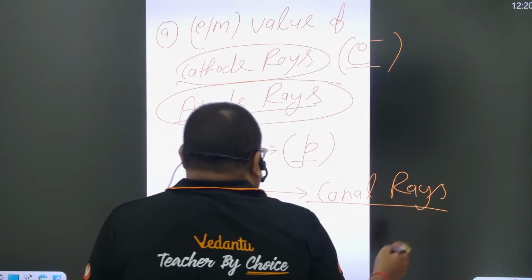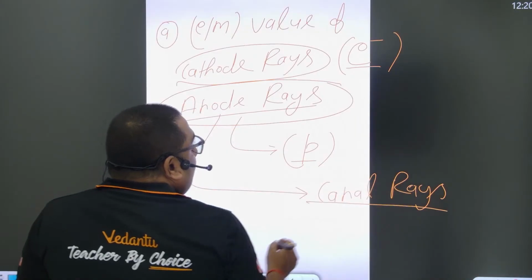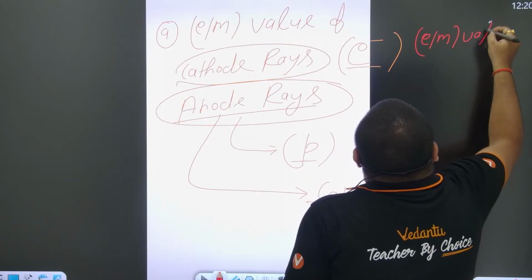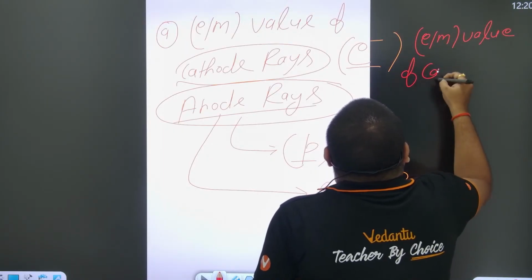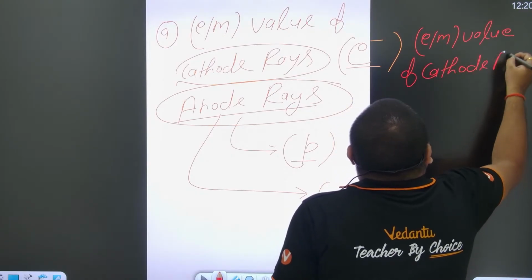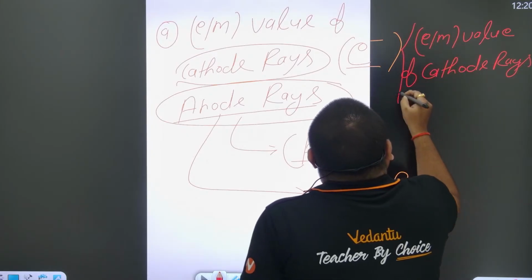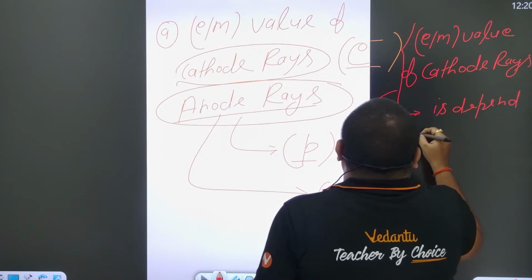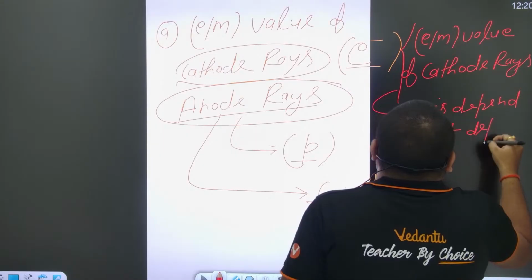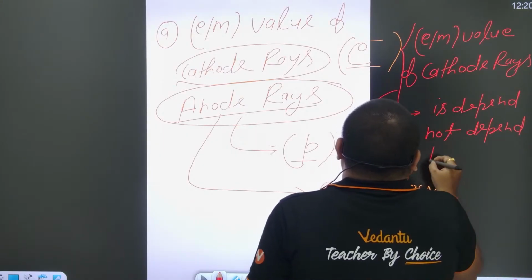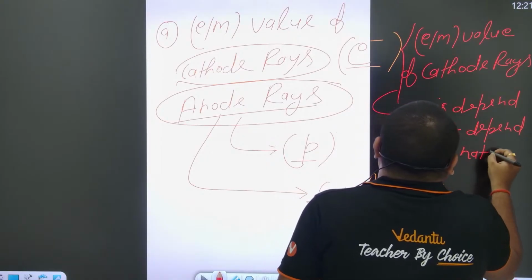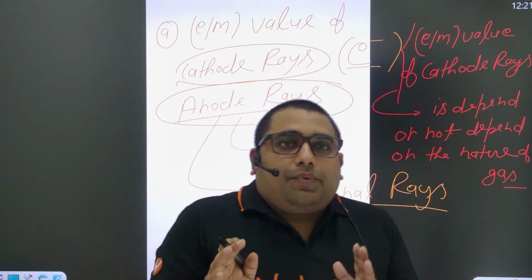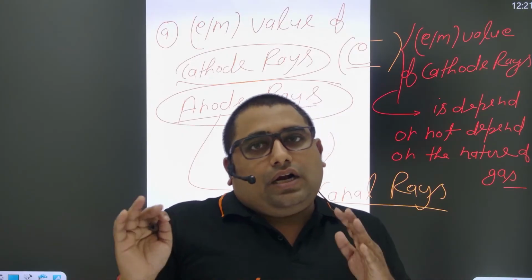If I'm asking here, the e by m value of cathode rays, does it depend or not depend on the nature of gas?